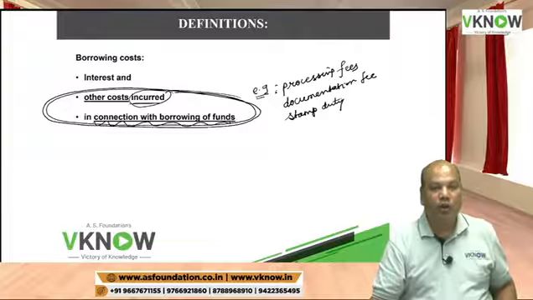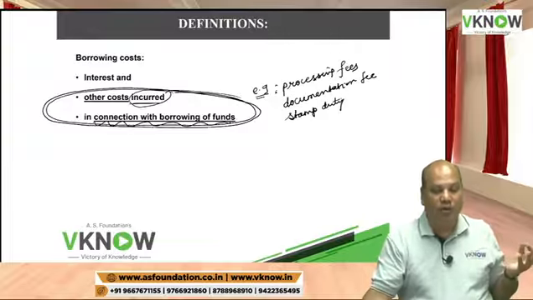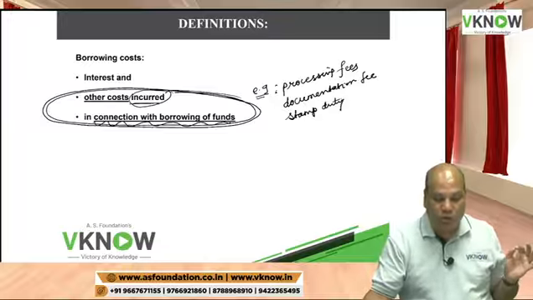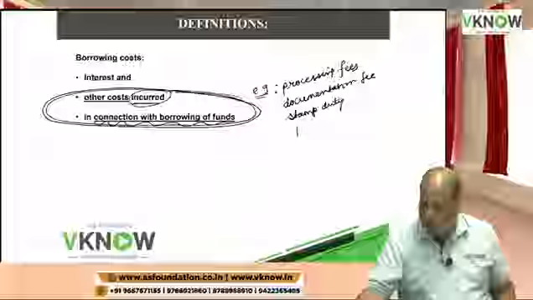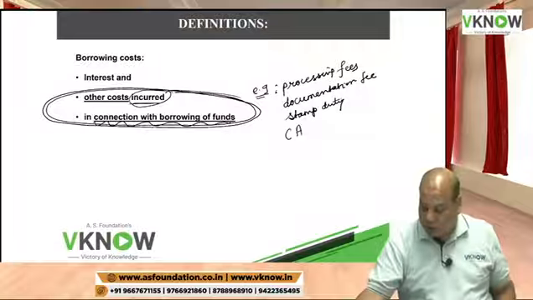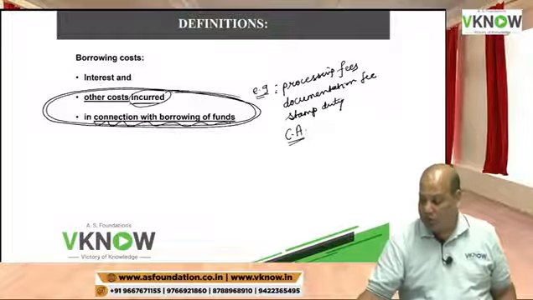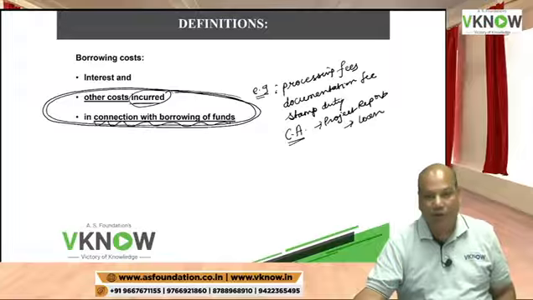Sometimes if I have to take a loan, I am a layman, an ordinary man. I don't know how to approach a bank. So what do I do? I take the help of a chartered accountant like you people. And this chartered accountant prepares a project report. Then based on this project report, I apply for the loan.